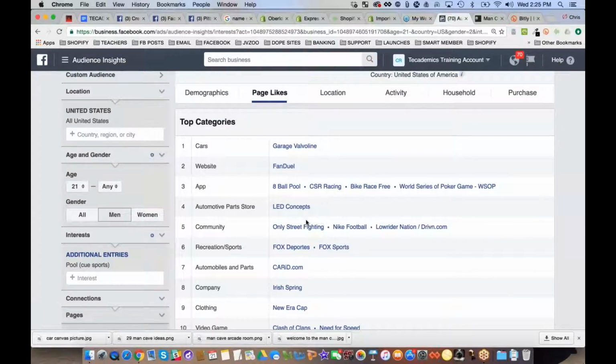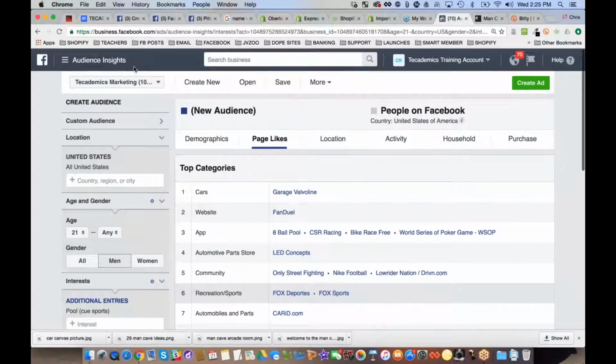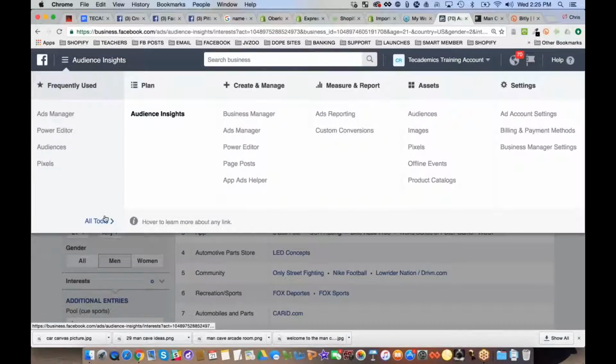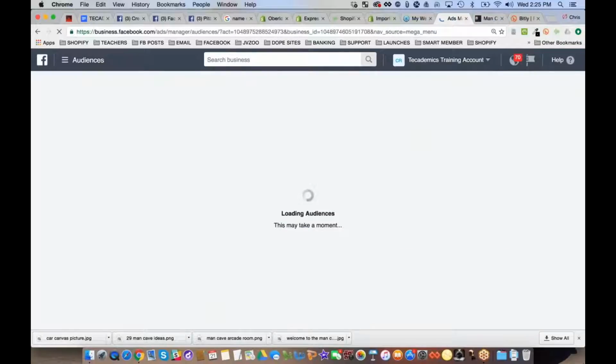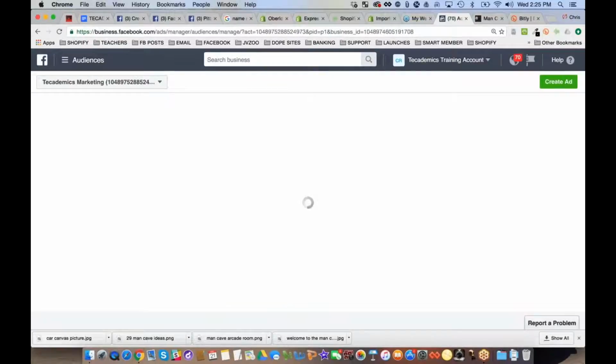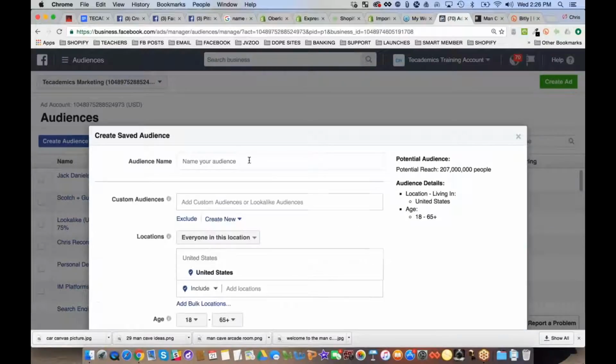But once you've dove in and start to do your research, once you start to see all this stuff that people are interested in, you start to get more ideas. Once you've got the ideas, I want you to come over to the other audience tool. Go over to this one, audiences. Not audience insights, but audiences. This is where you're actually going to create audiences. So you're going to go to create audience, and you're going to do create saved audience.